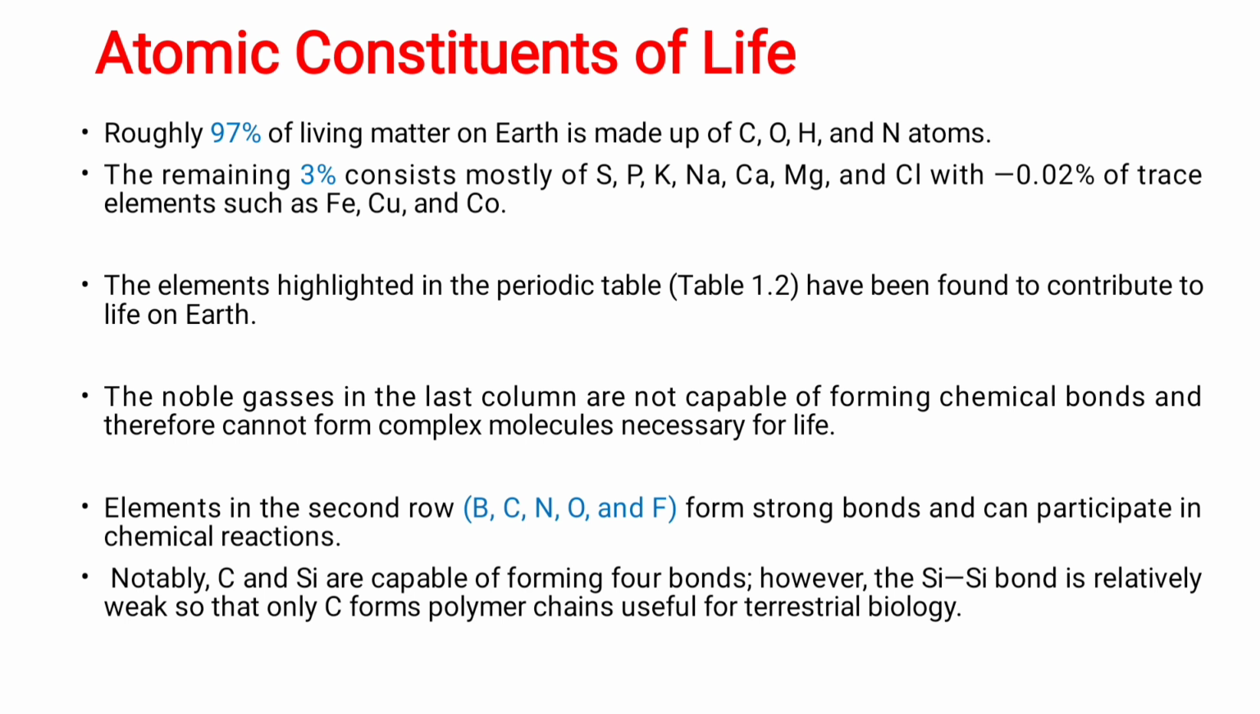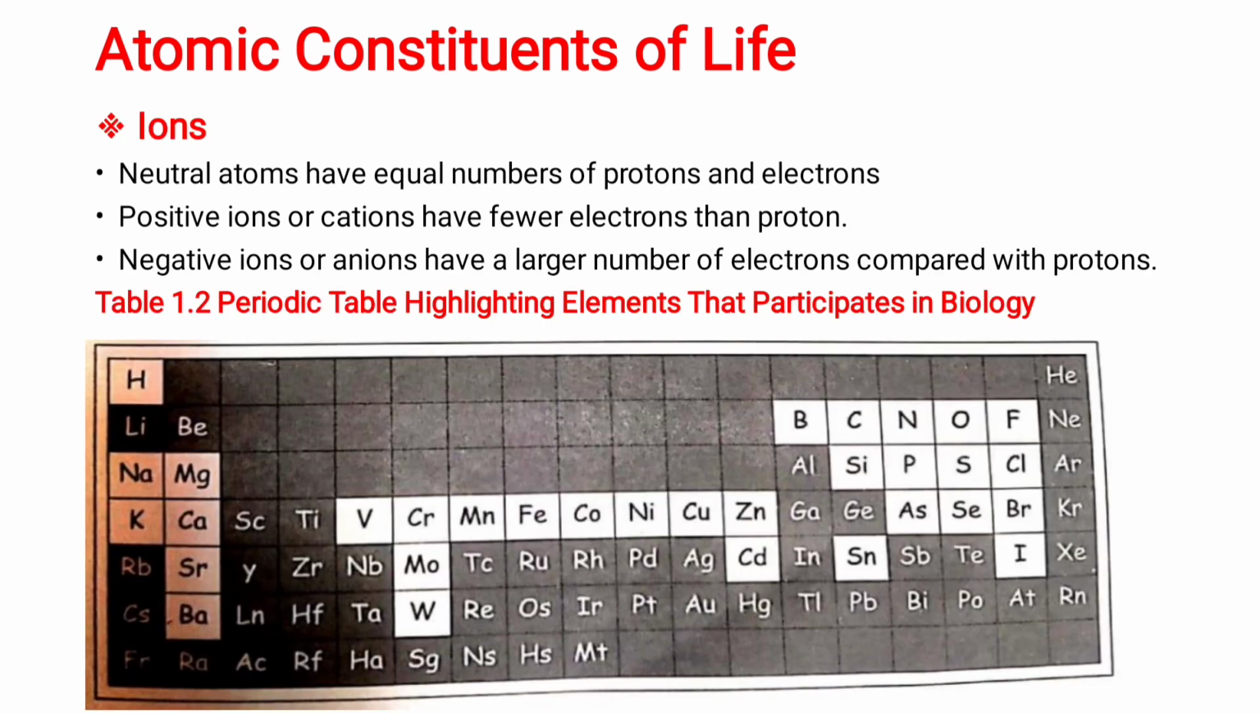The noble gases in the last column are not capable of forming chemical bonds and therefore cannot form complex molecules necessary for life. Elements in the second row, boron, carbon, nitrogen, oxygen, and fluorine, form strong bonds and can participate in chemical reactions. Notably, C and Si are capable of forming 4 bonds. However, the Si silicon bond is relatively weak, so that only C forms polymer chains useful for terrestrial biology.